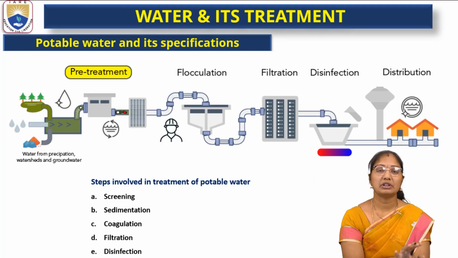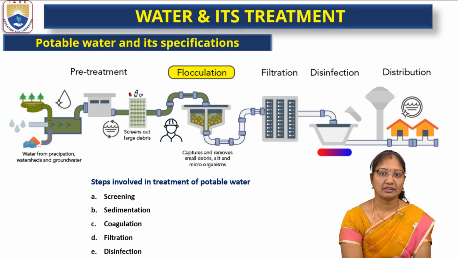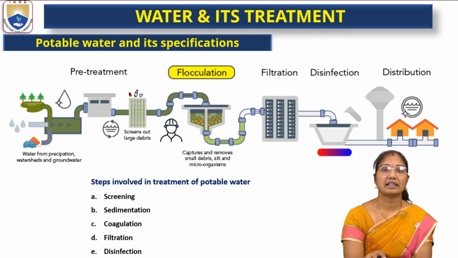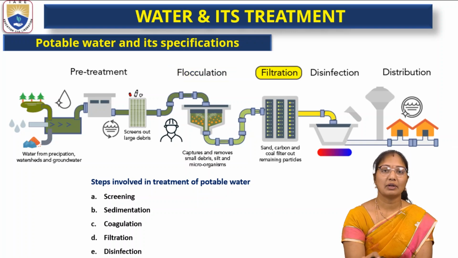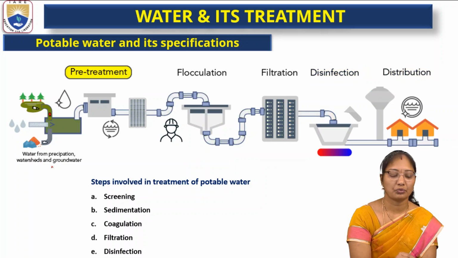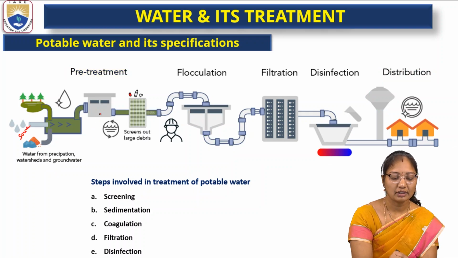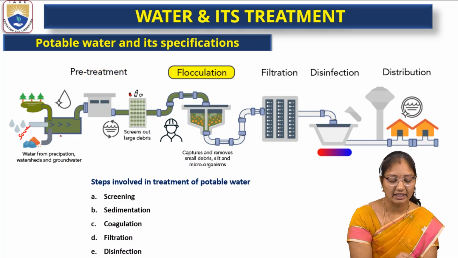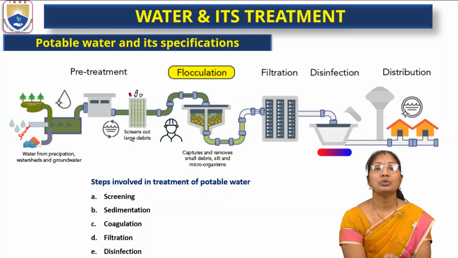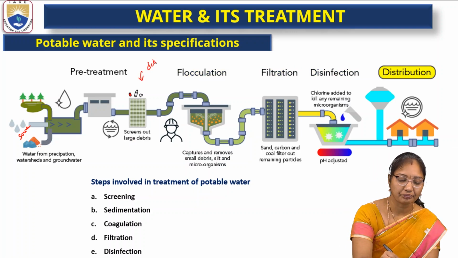So these are all the contaminants we are getting. This is potable water and its specifications. Now this is the treatment way to get the water. First, water from precipitation, watersheds and groundwater is the source. The source water first enters the screens to remove all the debris.